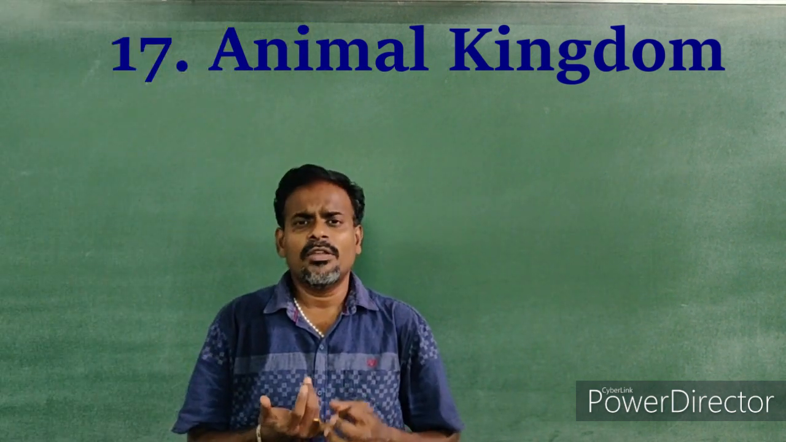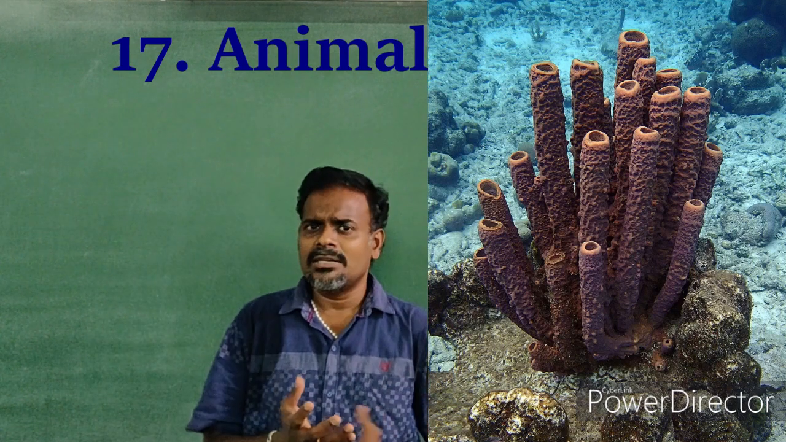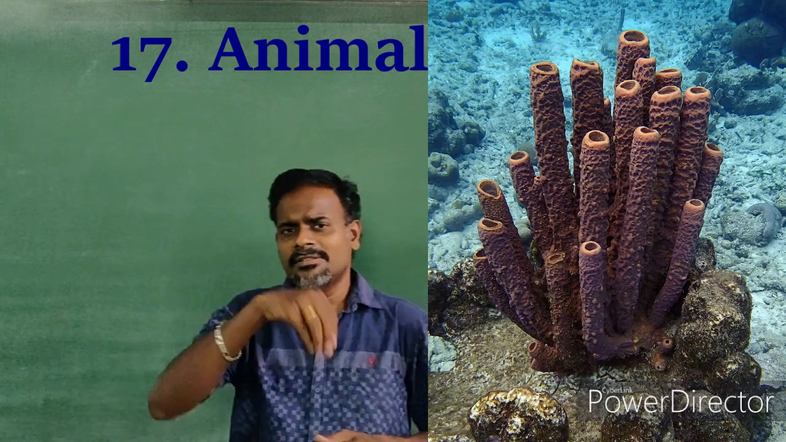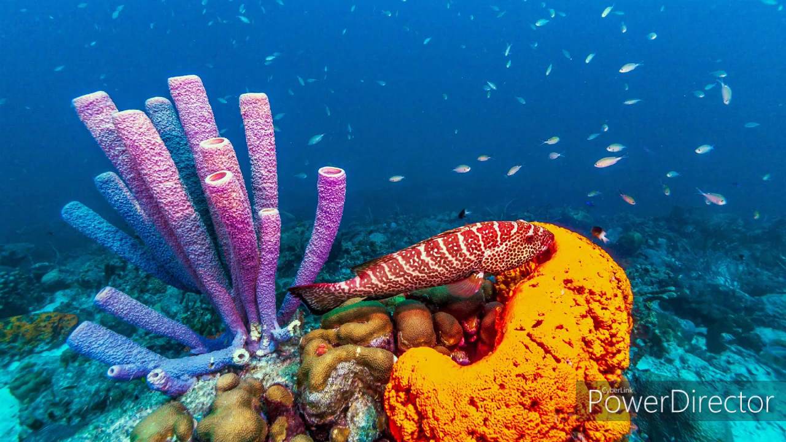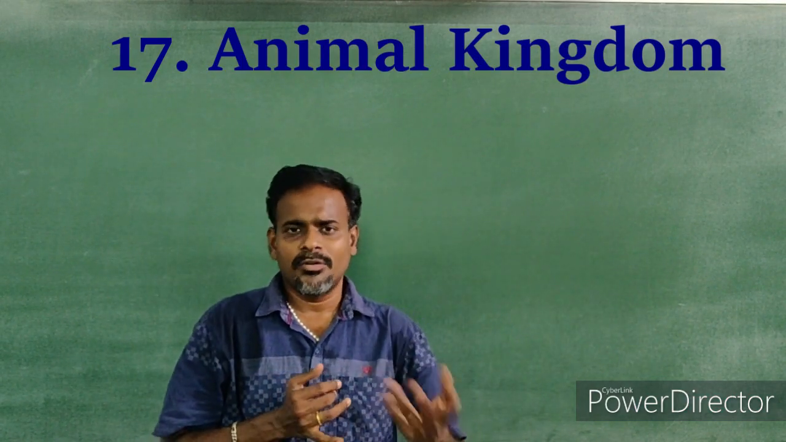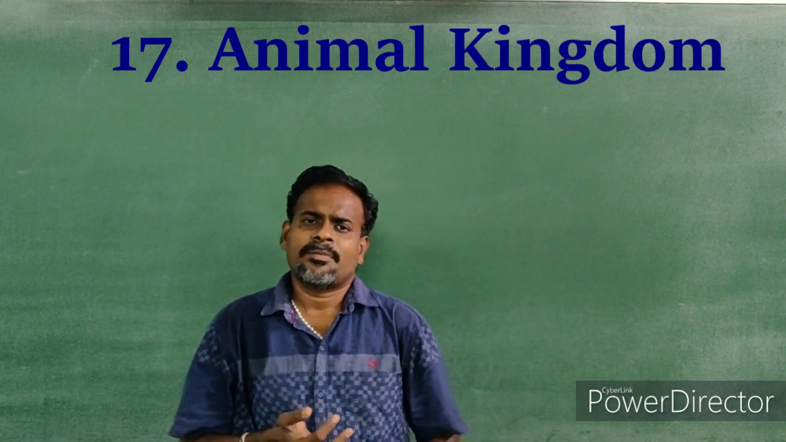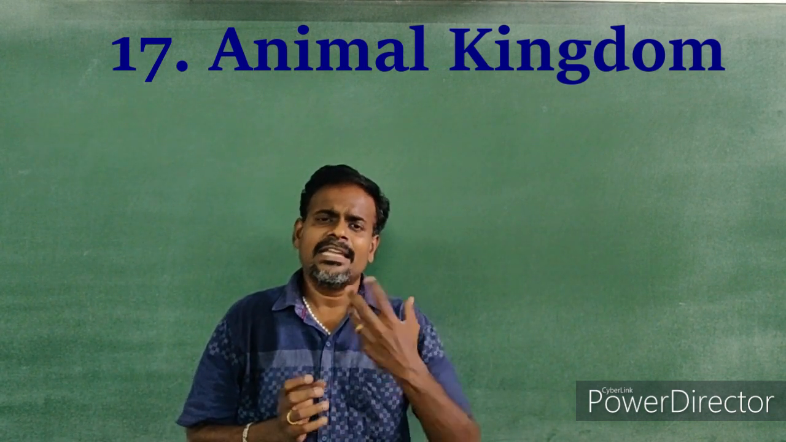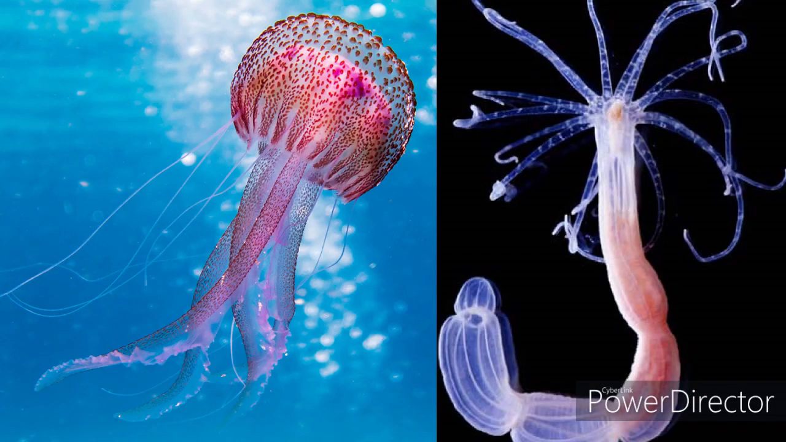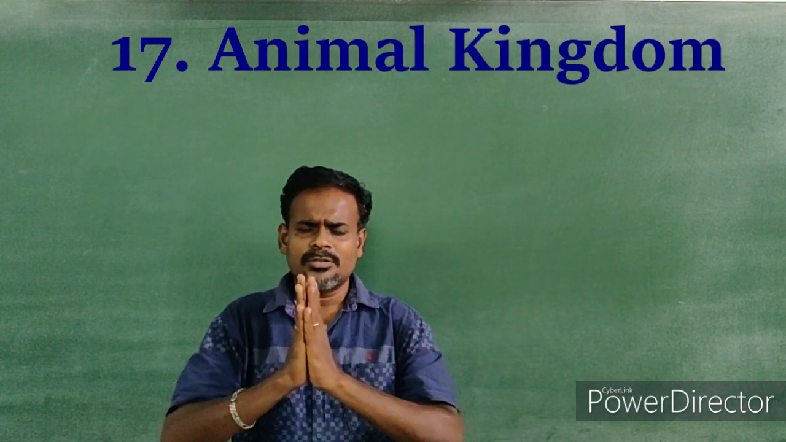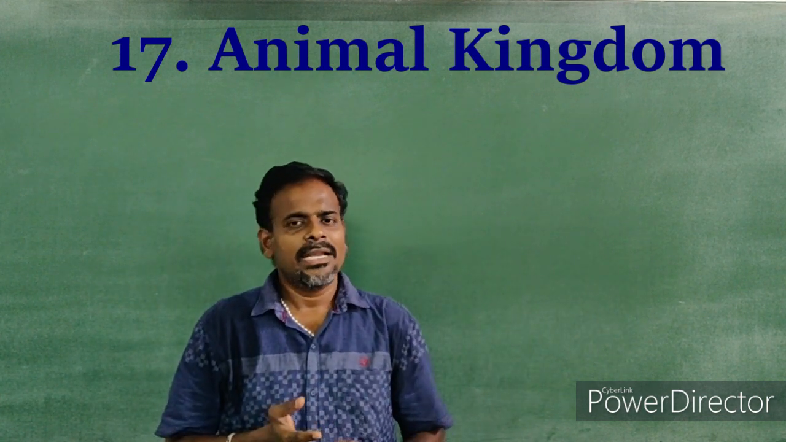First, Porifera are multicellular animals with pores on their surface. Example, sponges, which are found under the sea. They have small pores, and so they are known as Porifera or poriferans. The second one is Coelenterata. These animals have a coelom, that is a cavity inside the body, and so they are known as Coelenterata. Example, hydra and jellyfish. The third one is phylum Platyhelminthes, that is flatworms, which are dorsoventrally flattened. Flatworms are known as Platyhelminthes.